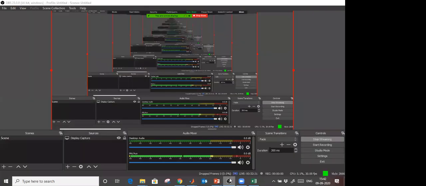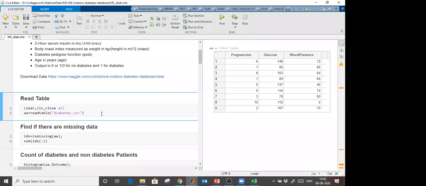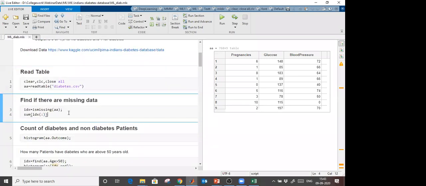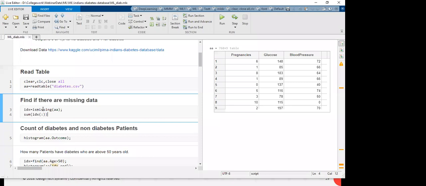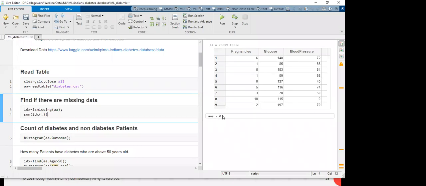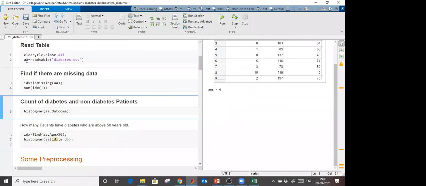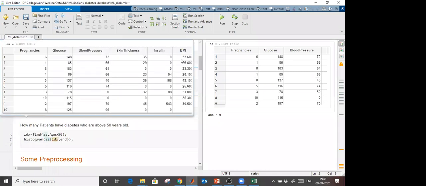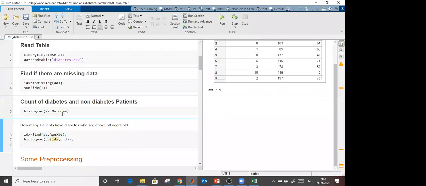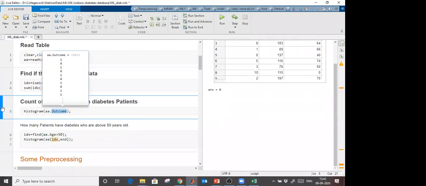Okay, just wait a minute. This is the data. Now, the next step is to check if there is missing data or not. So ismissing, and the sum of that. If there is missing data, it will let me know. You see that the answer is 0, so there is no missing data. Further, you know that A is a table, we can extract any column as a structure, right? So the last column is outcome, that is 0 or 1. So let me check how many patients are diabetic and how many patients are non-diabetic.